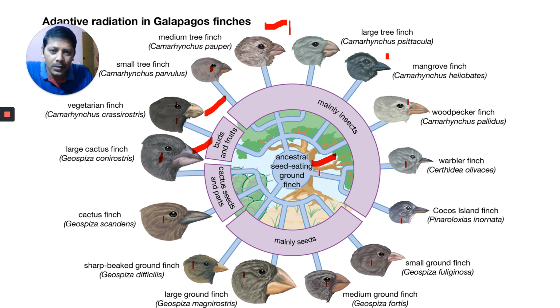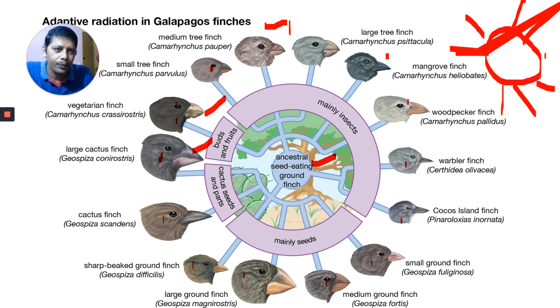This is the ancestral seed eating ground finch. For example, this is the sun, and from the sun, rays go out to the entire planet. Like that, from this seed eating ground finch, different finches are here. This is the seed eating one, very important.